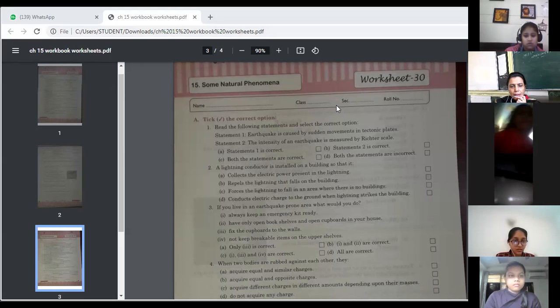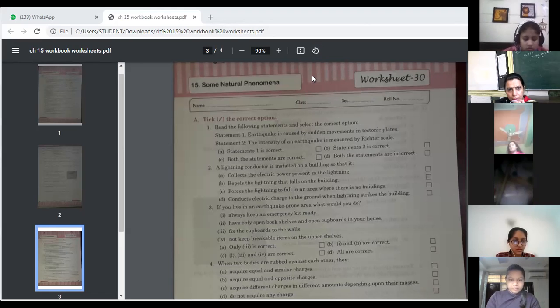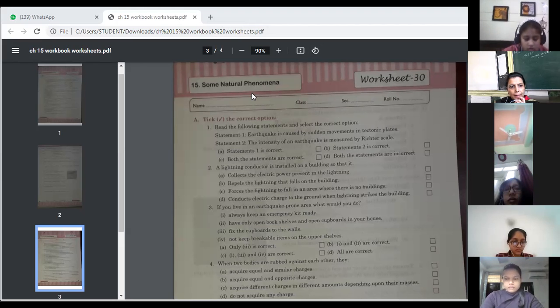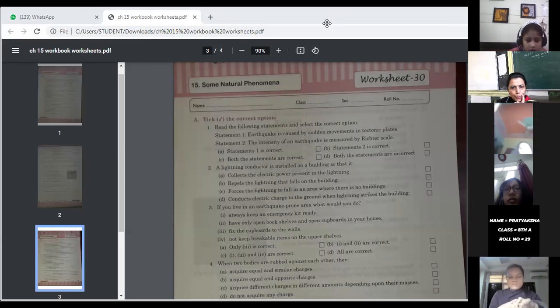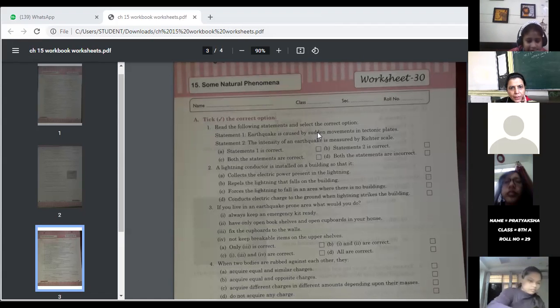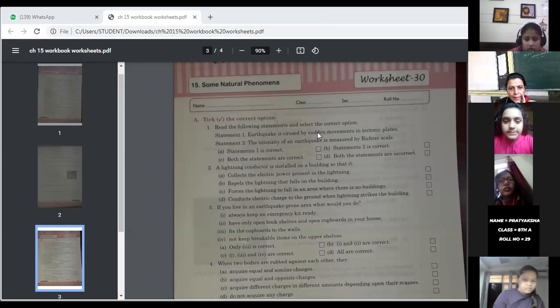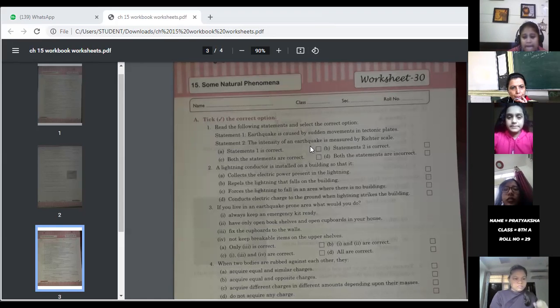In yesterday's class, we discussed worksheet number 29 of chapter number 15. Now we'll continue with worksheet number 30, again related to chapter number 15, some natural phenomena. So let's start with this worksheet. First question: read the following statements and select the correct option.